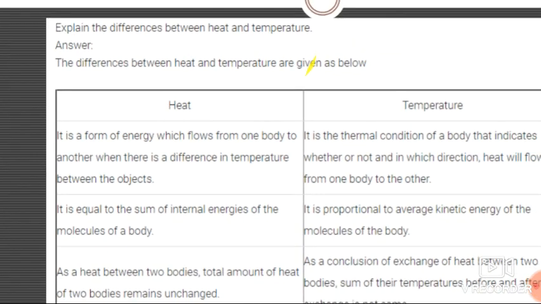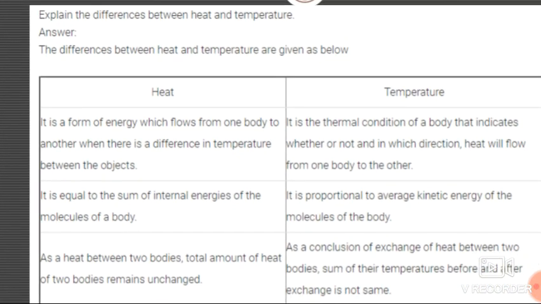Heat is a form of energy which flows from one body to another body when there is a difference in temperature between the objects. If suppose one object is hotter and one object is colder, then there is a difference between these two temperatures. So if there is a difference between two temperatures, then heat can flow from one body to another.